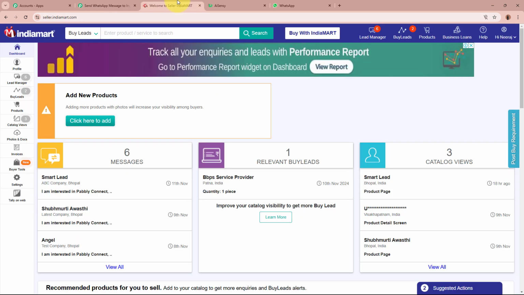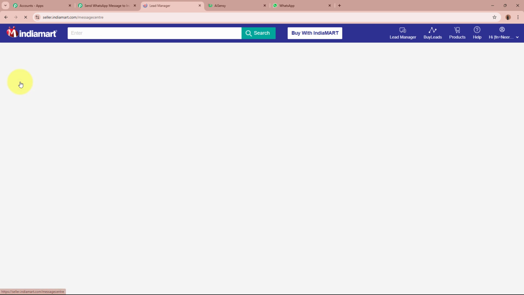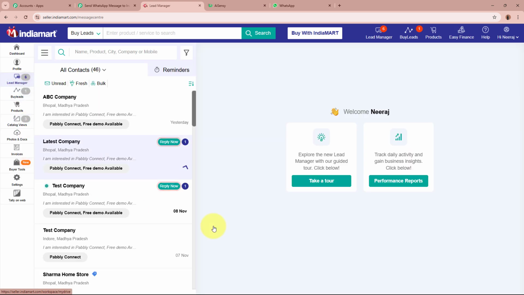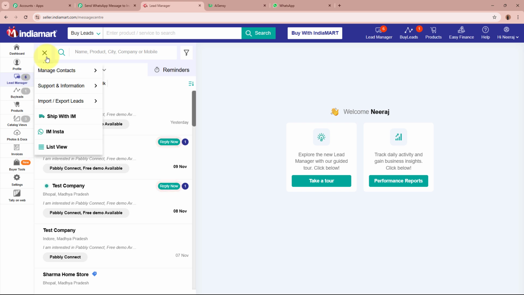For that, log into your IndiaMART account. So this is my IndiaMART account. As you can see right over here, I want to connect this account to Pabbly Connect. In order to do that, from the left side of the panel, go to the lead manager option right over here. You'll land on the lead manager page. On the top left corner, it says menu. Go to that option. Under menu, go to import and export leads. After that, go to push API right over here.